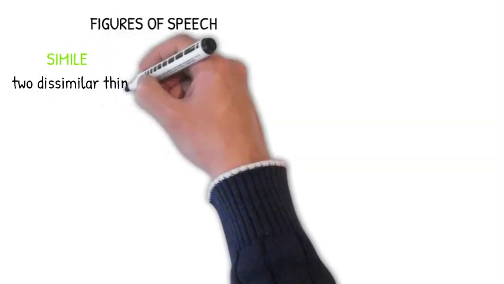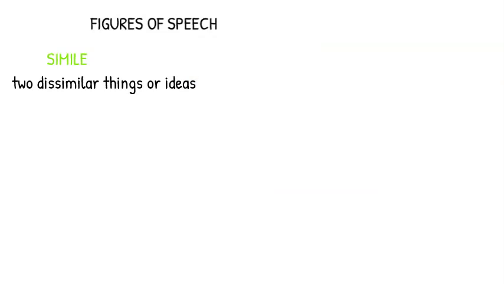Number one, simile. What is simile? Simile is a figure of speech in which two dissimilar things or ideas are compared using the words like or as. Now, please take note.